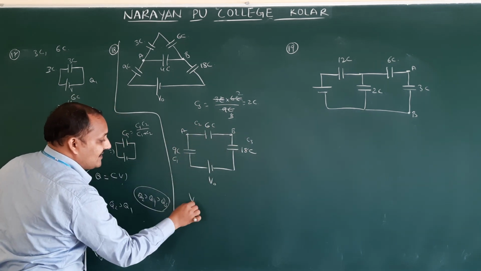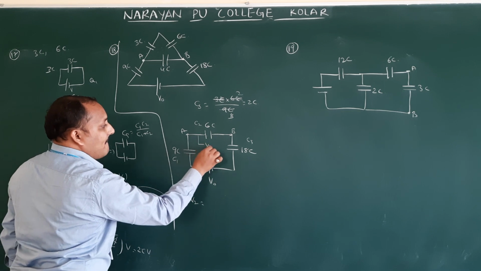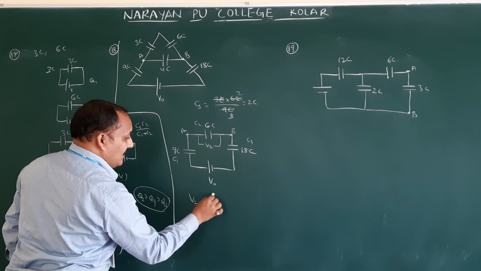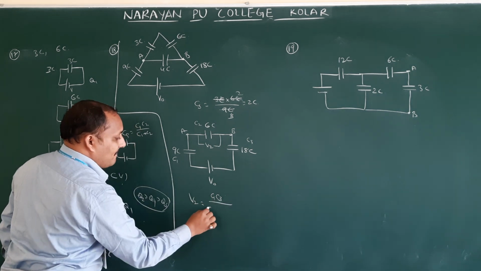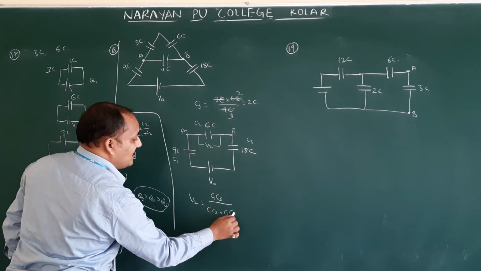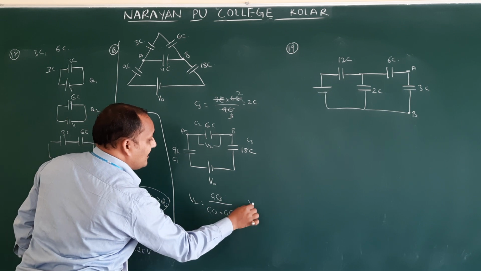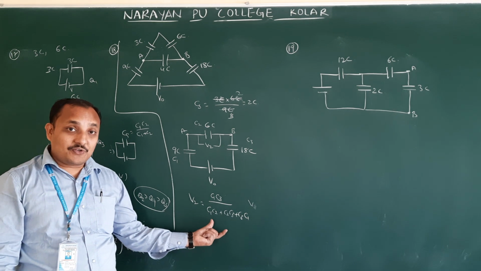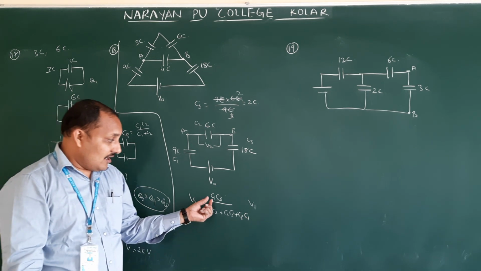Potential across C2, that is nothing but V2. What is the formula? Remaining 2 capacitors, that is nothing but C1 C3 by C1 C2 plus C2 C3 plus C3 C1, into V. Do you remember this formula? So I gave this one for your homework. Isn't it?